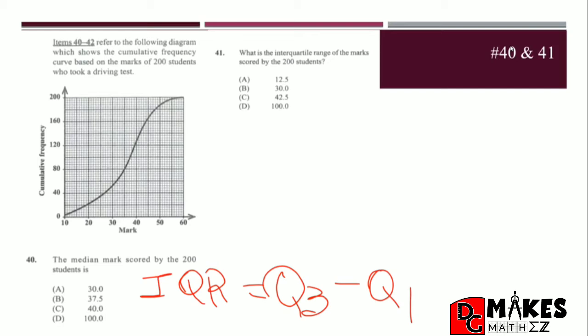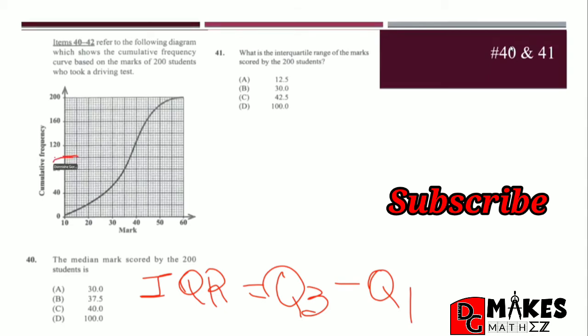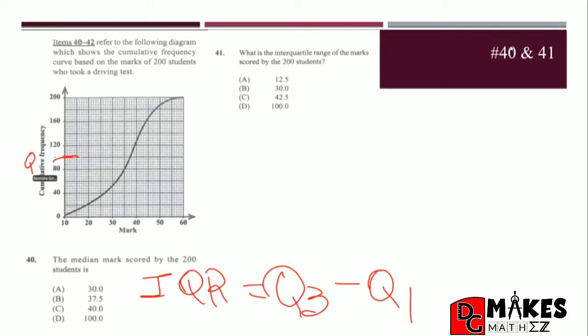We know that the middle of the numbers would have been 100. This median is going to be what we call Q2, and Q1 would have been the halfway mark between our start and Q2. So what would be the middle of 0 and 100?